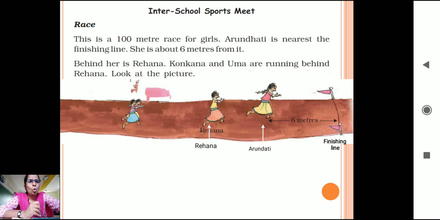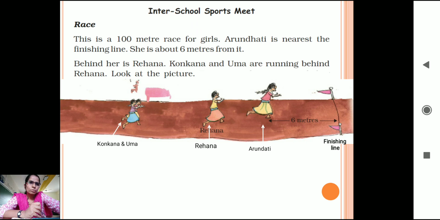Now here Konkana and Uma are also there, two participants who are running behind Rihanna. So look at this picture now. There are 4 participants, that is 4 girls, participating in the 100-meter race. The flag shows the finishing line. Arundhati is just near the finishing line, about 6 meters. So they have given us that she is about 6 meters from the finishing line. And Rihanna is behind Arundhati, and Konkana and Uma are behind Rihanna.